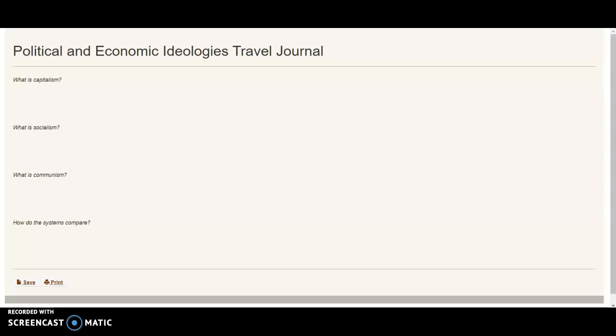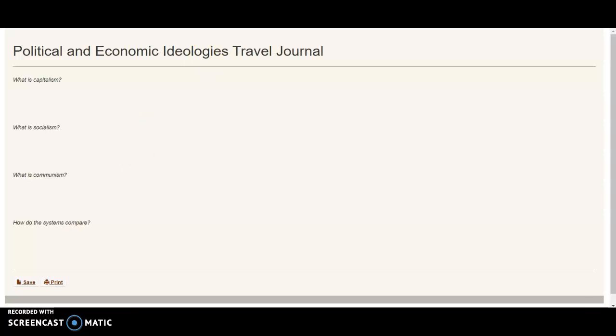And the travel journals for this unit are pretty simple, just major kind of questions. But for this week, I'm going to be pointing out some other things that you will be wanting to do to help you to understand these 4 questions, because your quiz does point these things out.